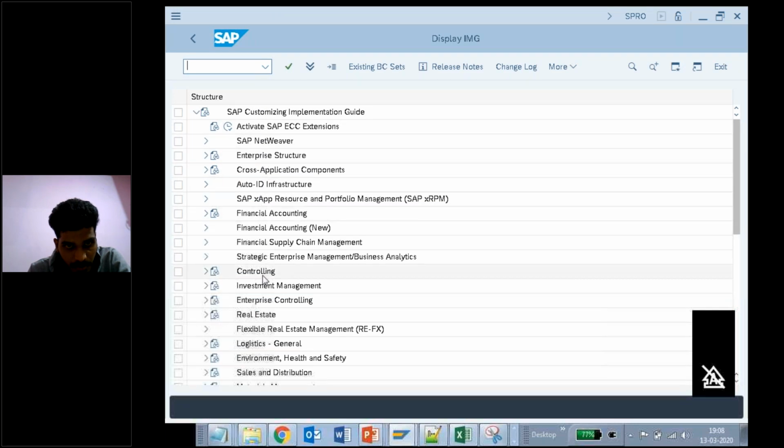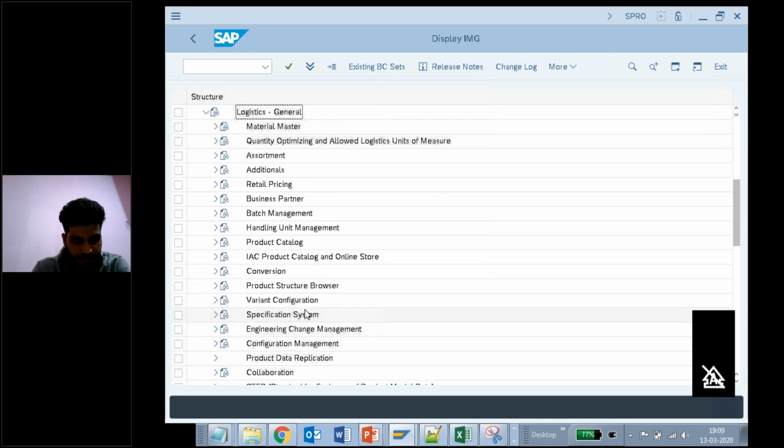See here, it is controlling something. Logistics General is here. Yes or no? Let me highlight this one. Logistics General. Now let me click on this greater than symbol. This is to see the tree structure. What is under Logistics General?